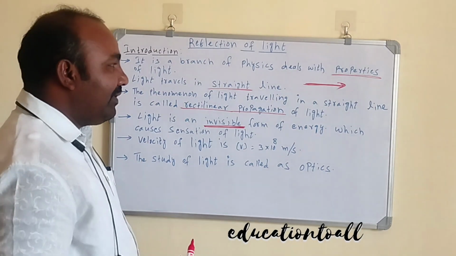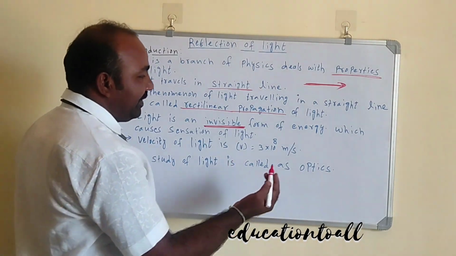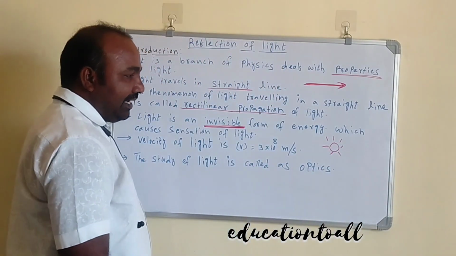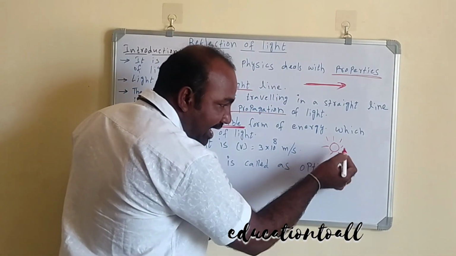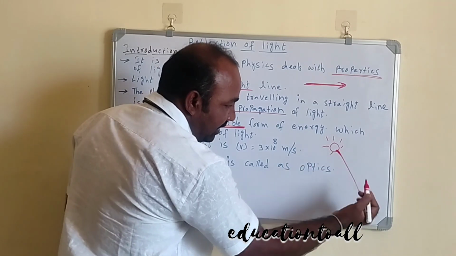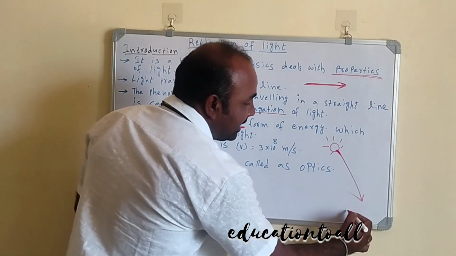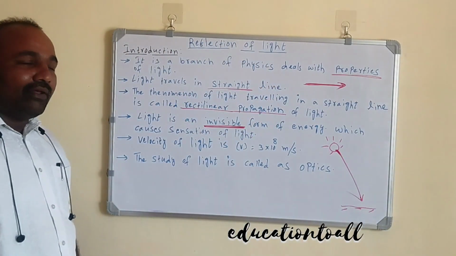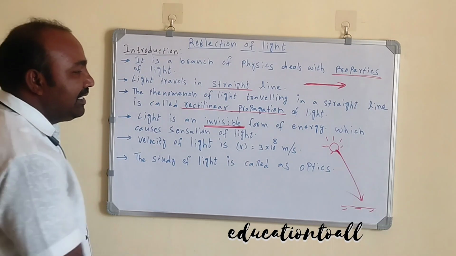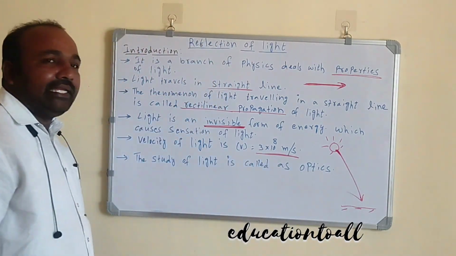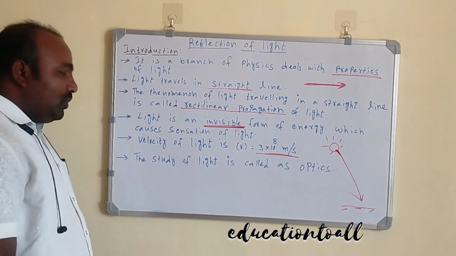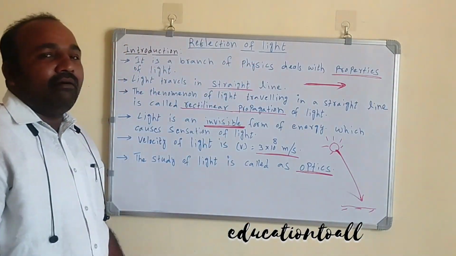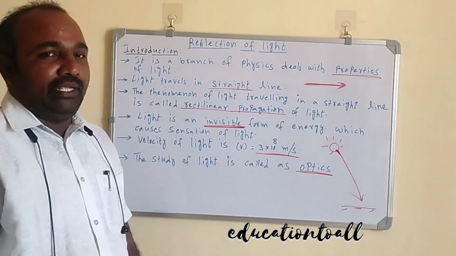Now the velocity of light. For example, if you take one source, the sun, the light rays travel from the sun and reach the earth. So it has some velocity. The velocity of light is 3 into 10 to the power of 8 meters per second. The study of light is called optics.